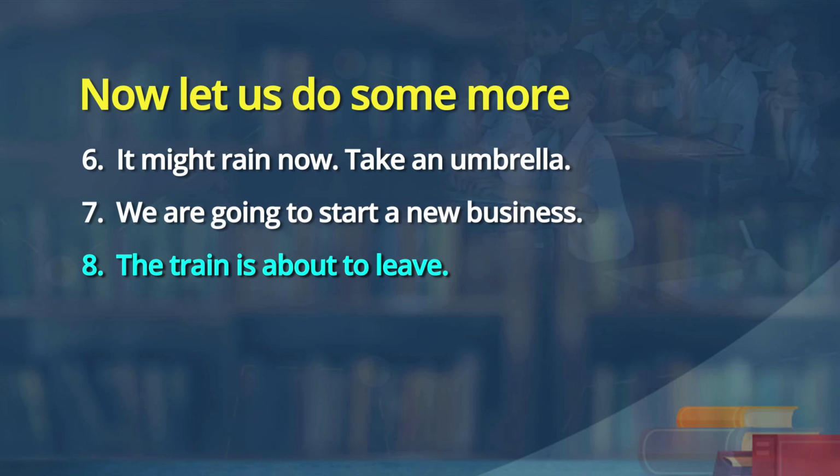Then look at the next ones, time schedule. The train is about to leave. The program is about to start. Is about to. So, what does it mean? It also reports the future action. So, it is not that will, shall only are used. We can also use are going to or is about to, is going to for future tense.